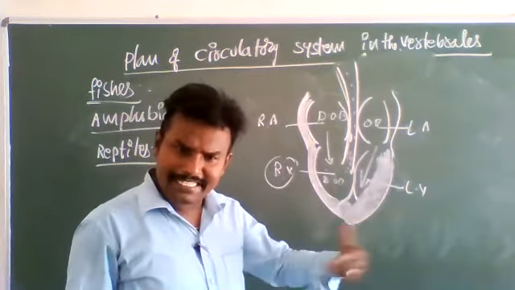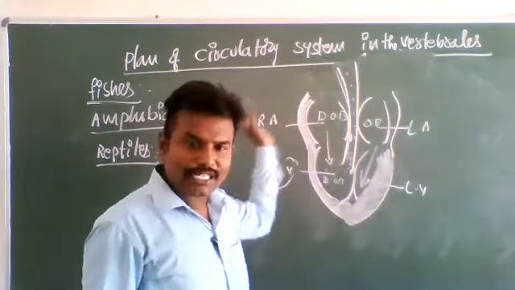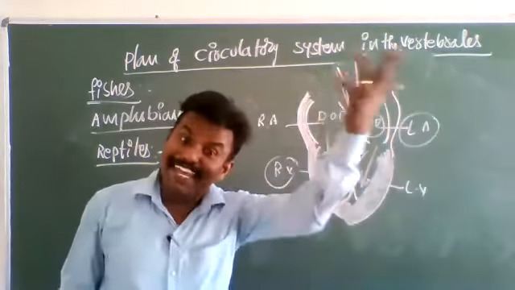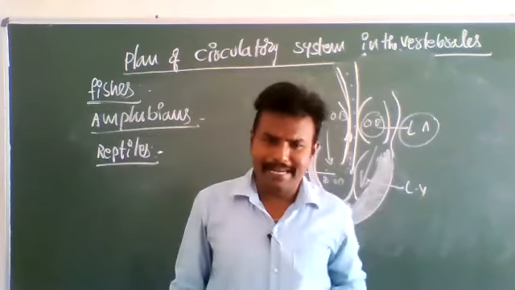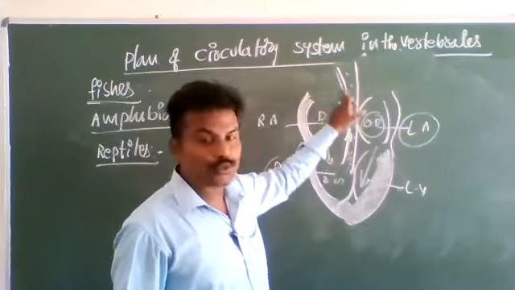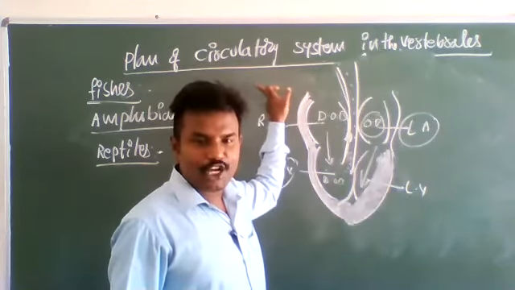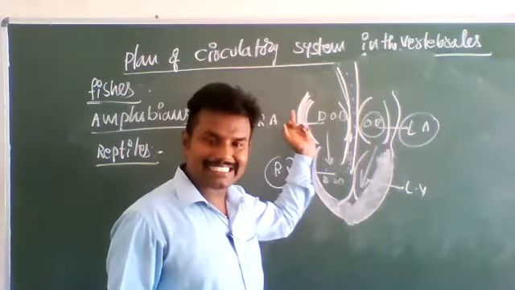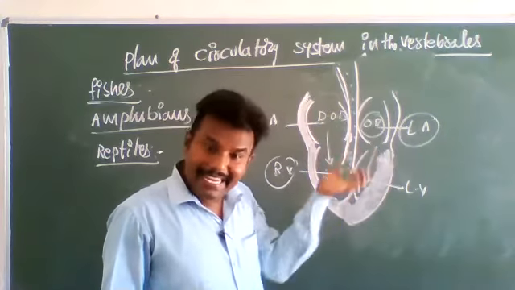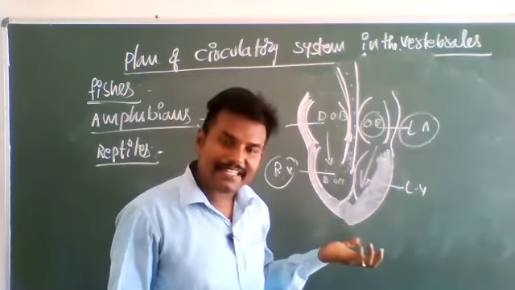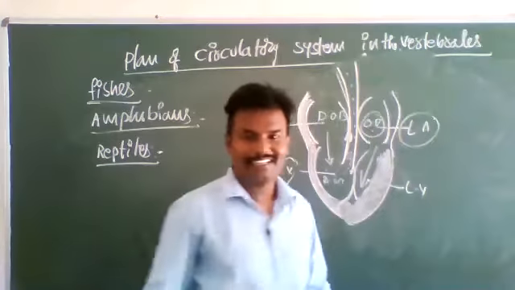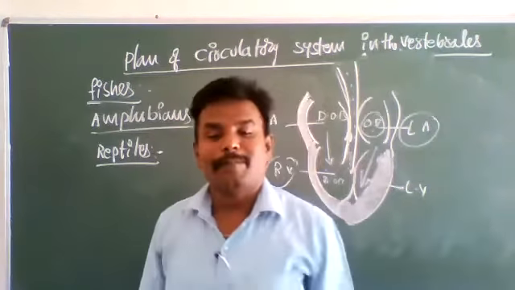In the lungs, the blood becomes oxygenated, and immediately the oxygenated blood is carried by the vein into the left auricle. From the left auricle, the blood is supplied to various body parts.